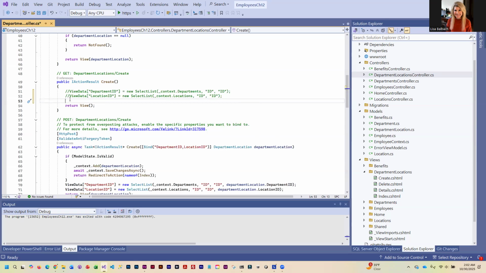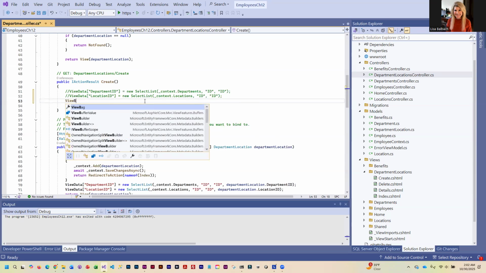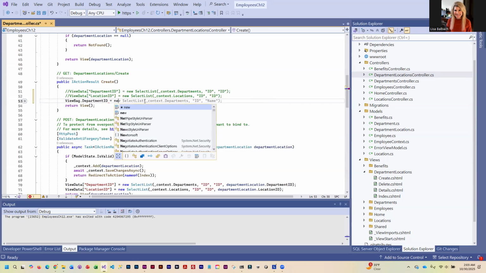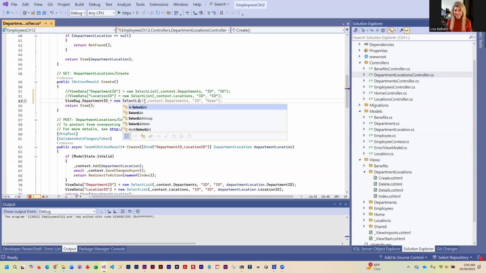Okay. And so view bag and view data are kind of interchangeable. The view bag is a wrapper for view data. So we're just going to use view bag here. Okay. And we're going to set this equal to new select list.